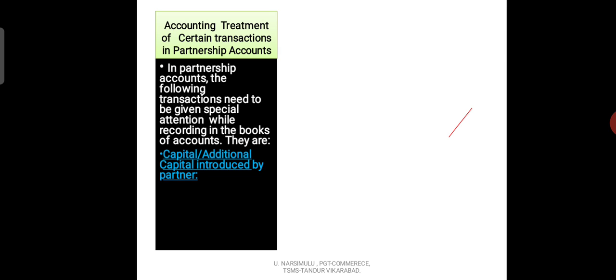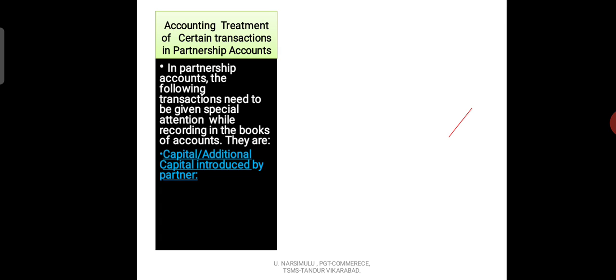capital, additional capital introduced by partner. So it is a special transaction which takes place in the partnership firm. What is that? The partner introduces his share of capital.